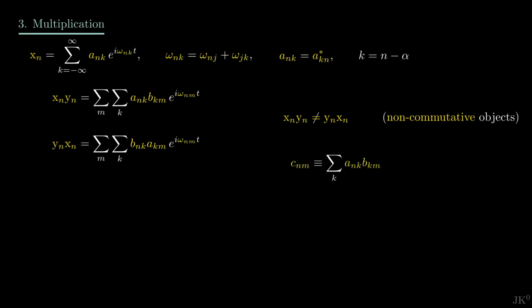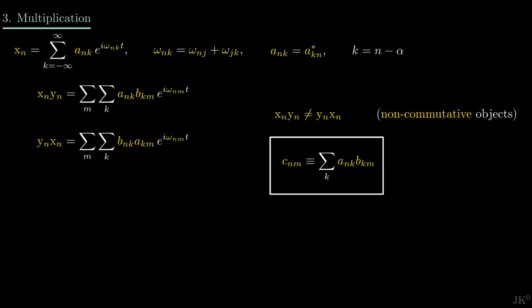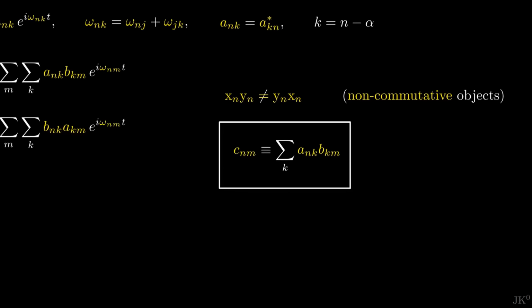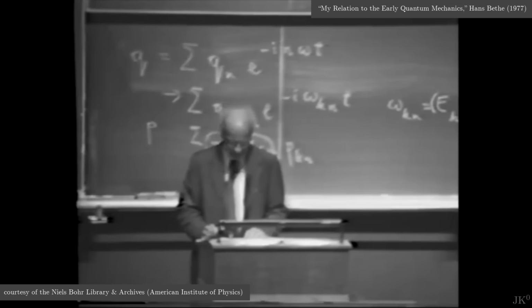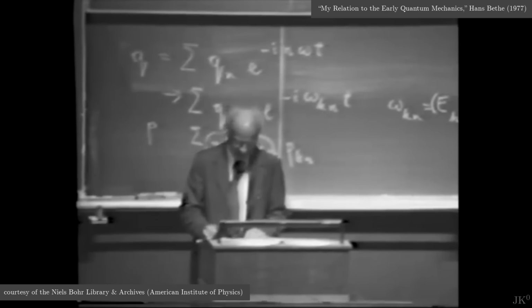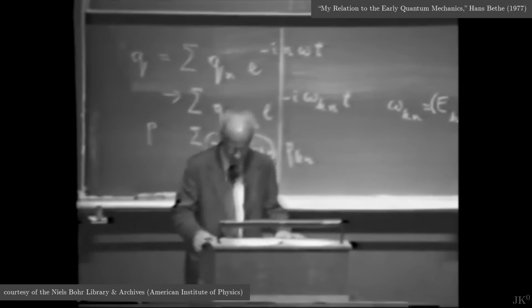Let me bring back the way the transition amplitudes are combined. Heisenberg was baffled by this relation, but today even a freshman student would recognize it as matrix multiplication. Believe it or not, Heisenberg didn't know about matrices. This is how Hans Bethe, one of the great students of Sommerfeld and Heisenberg, described it.